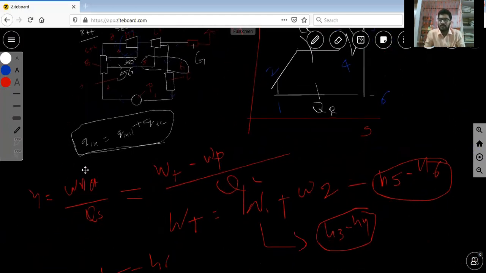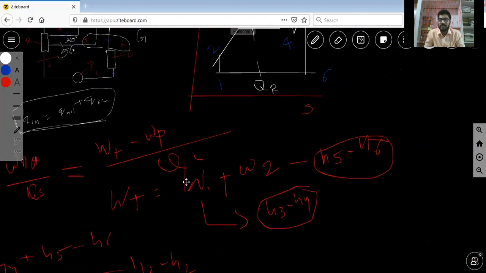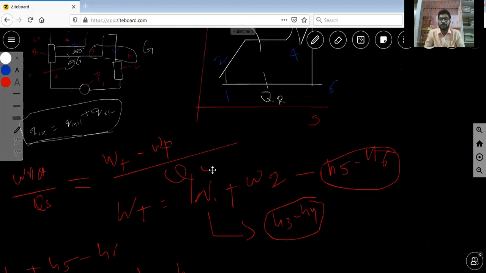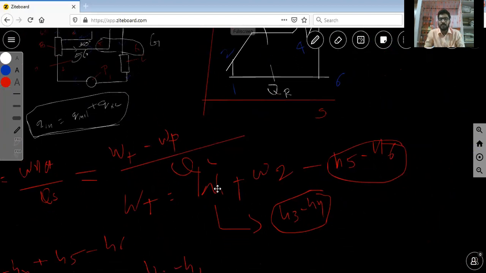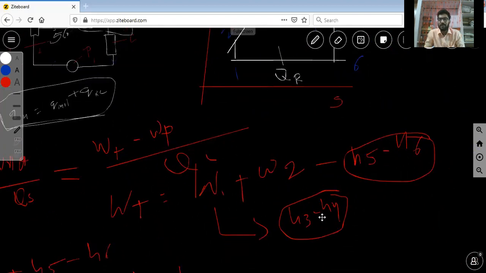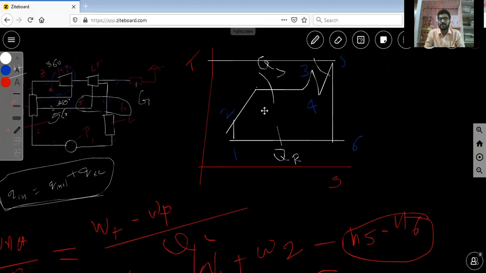The efficiency of the Rankine cycle is equal to net work done divided by heat supplied. Here net work done is turbine work minus pump work. Turbine work takes place in two isentropic expansions: turbine 1 and turbine 2. Turbine 1 work in terms of enthalpy is H3 minus H4, the maximum and minimum enthalpy.